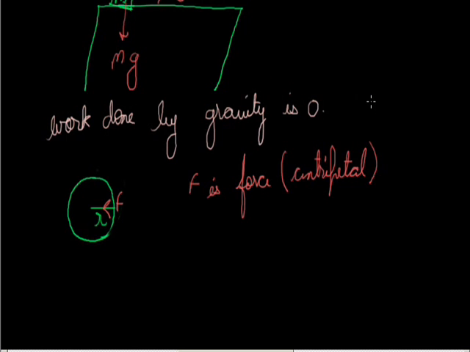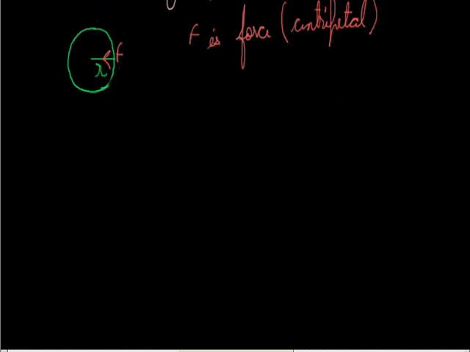We are not going to study that, but we are going to study the work done by this centripetal force. Now this force is acting towards the center, but the body is displaced along the tangent in this motion.